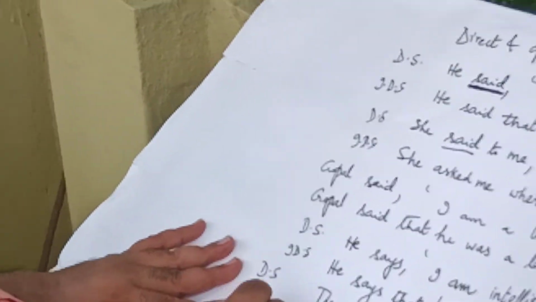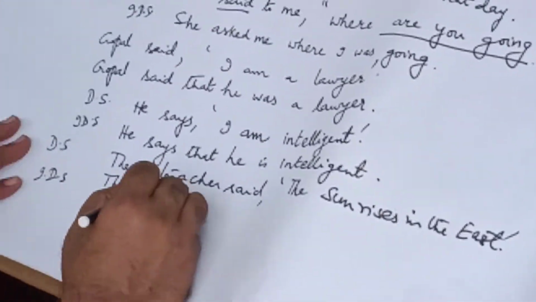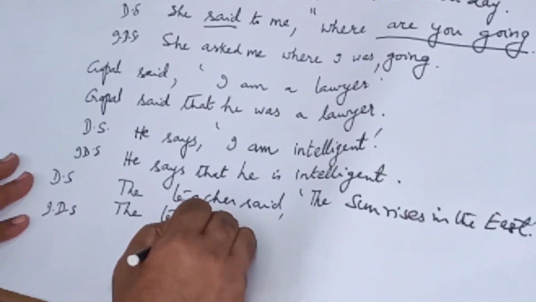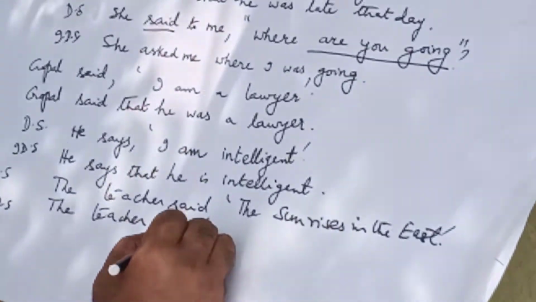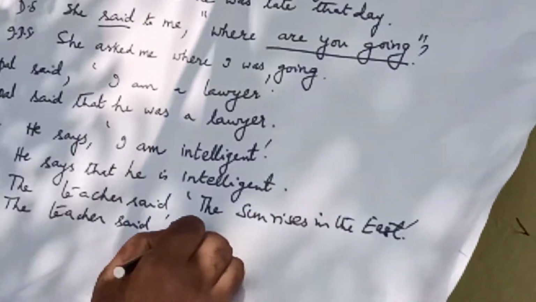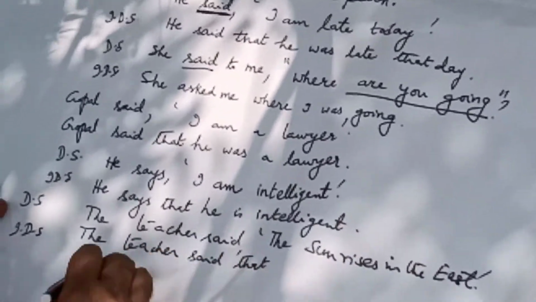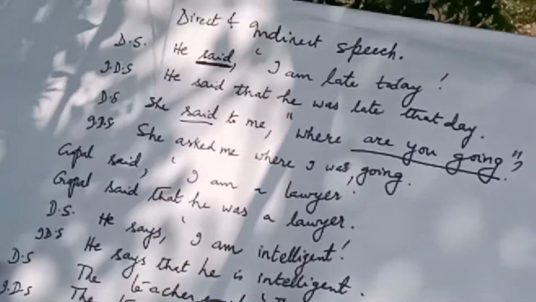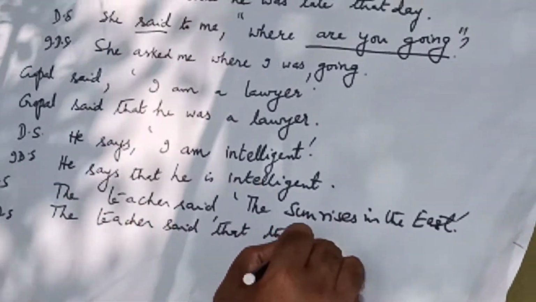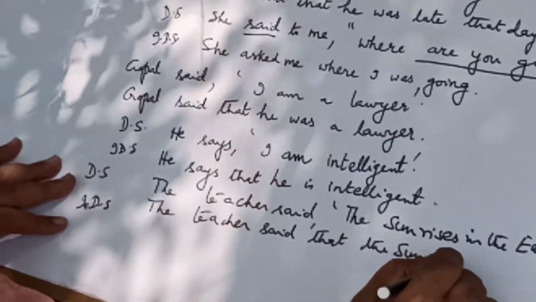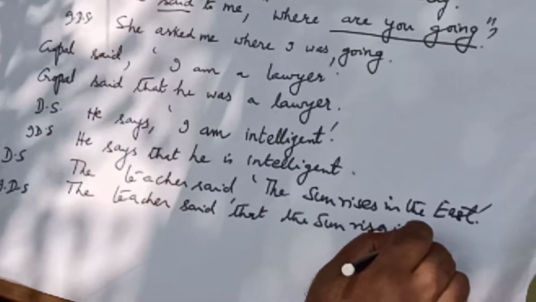Now let us convert this into indirect speech. The teacher said that, said is followed by that as usual, because it is a statement. The teacher said that the sun rises in the east.